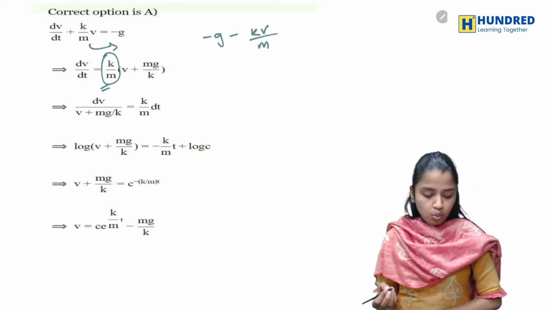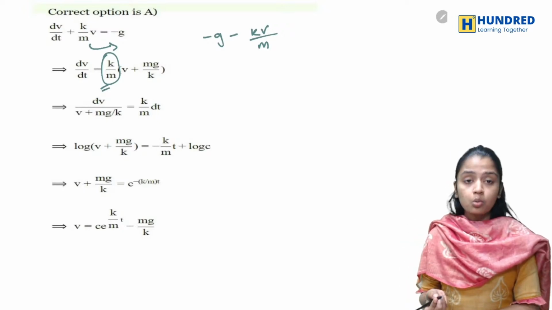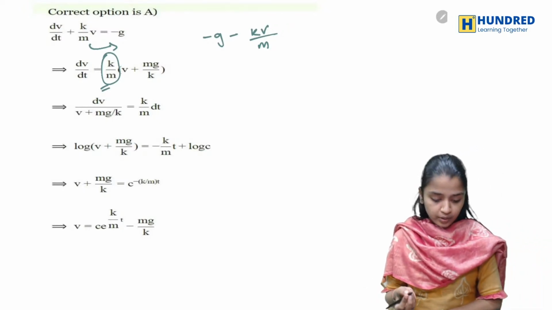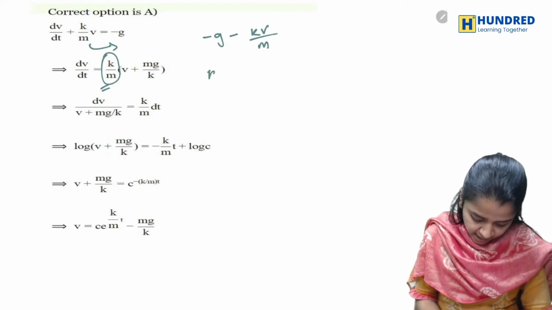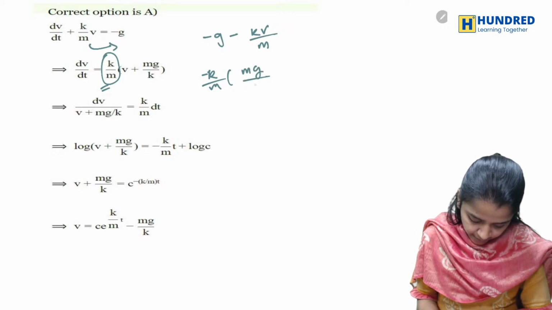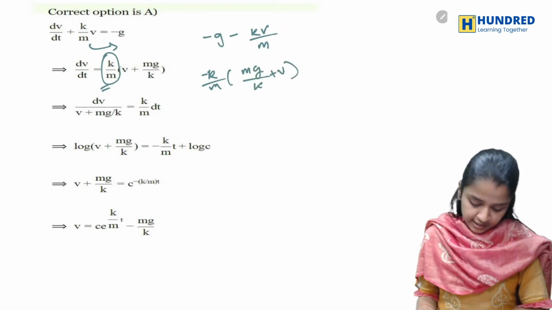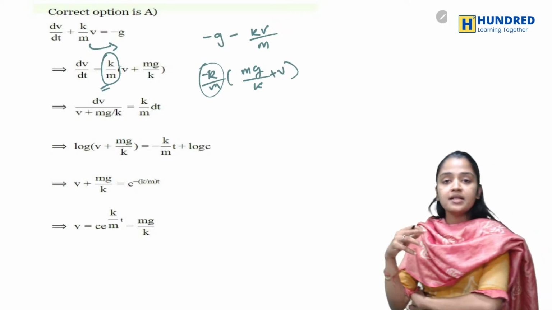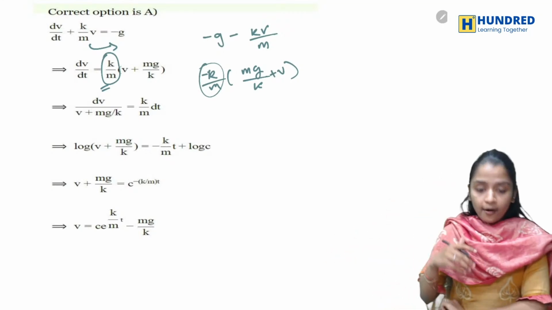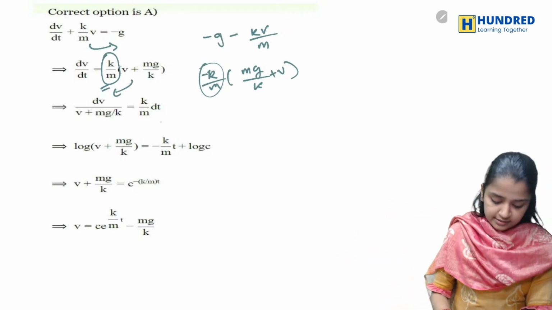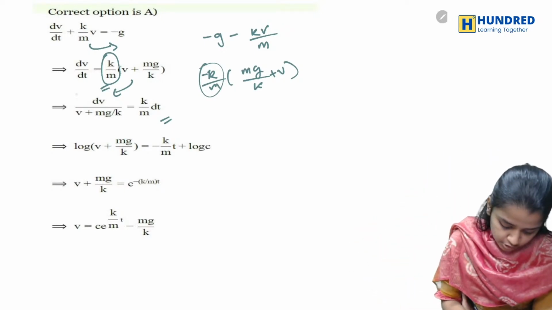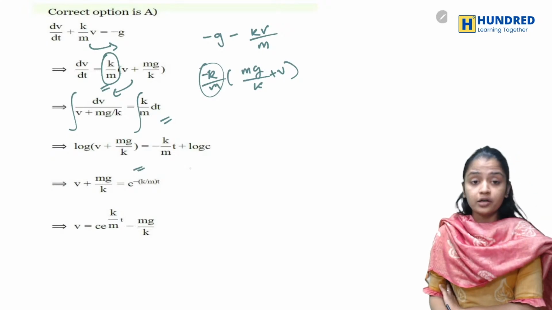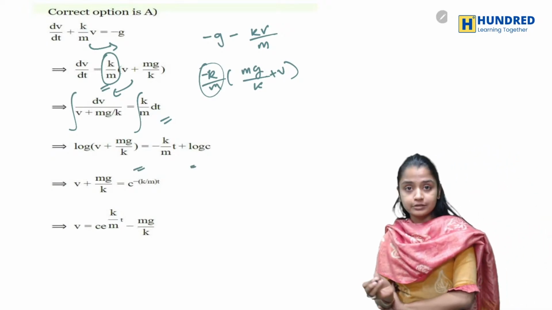Now what am I doing? I am taking this minus k by m outside and keeping it as minus g by k plus v. It is like this; here I'm taking this minus inside. Now after this I'm taking this to the other side, and you will get this form. Now when I integrate it, sorry, not differentiate, integrate it, it will be of this form.